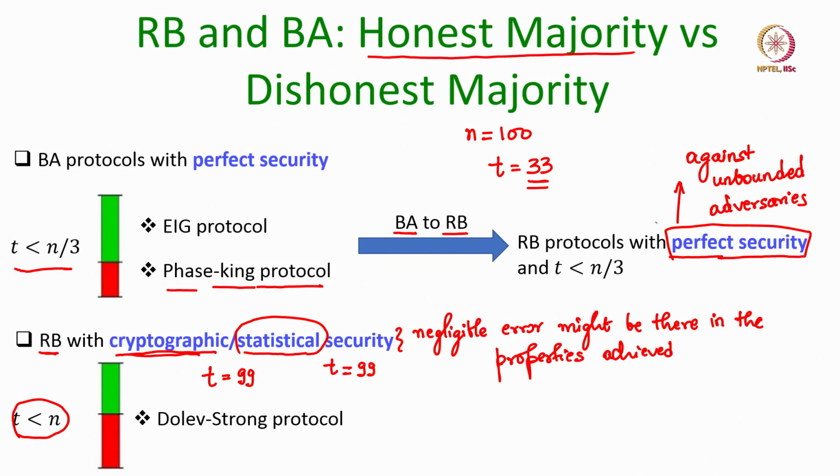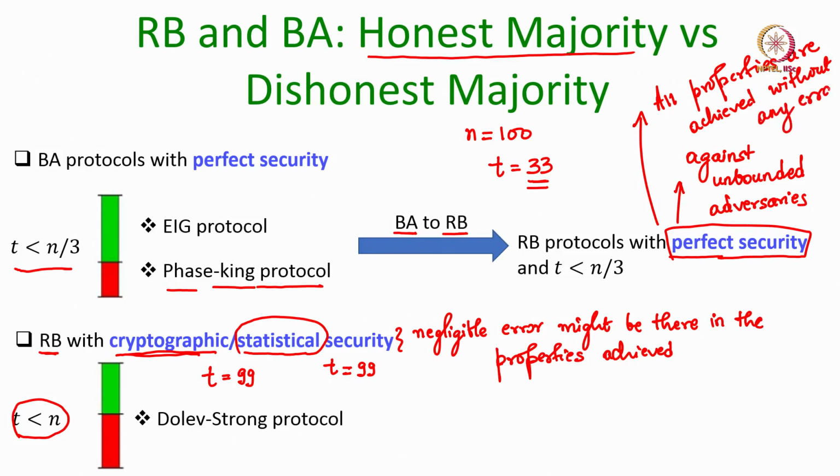Whereas the perfectly secure protocols, all properties are achieved without any error. Okay. So, you have the trade off.